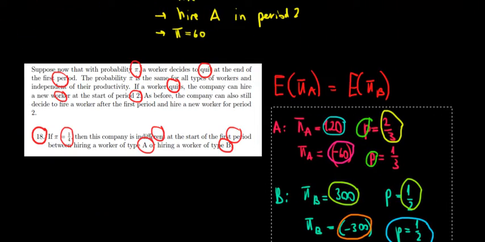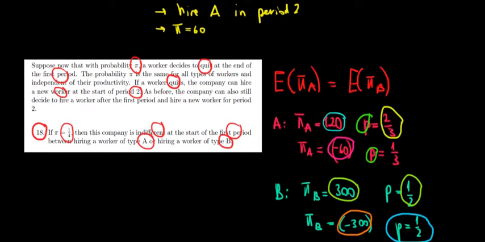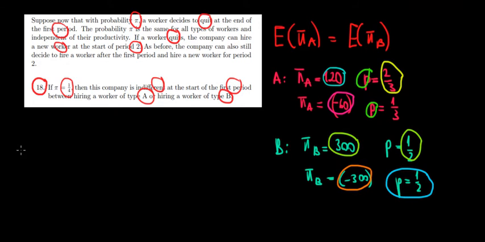So what do we have now? Let's see. The expected profit of worker A. So the expected profit of worker A, what's that going to be? We know that we have a probability of 2 over 3 of having a profitable worker. So 2 over 3 times.